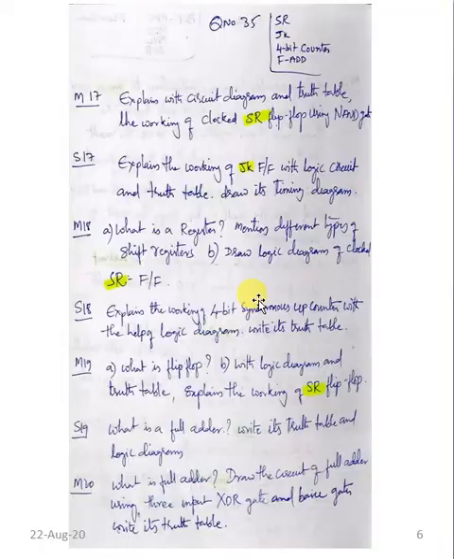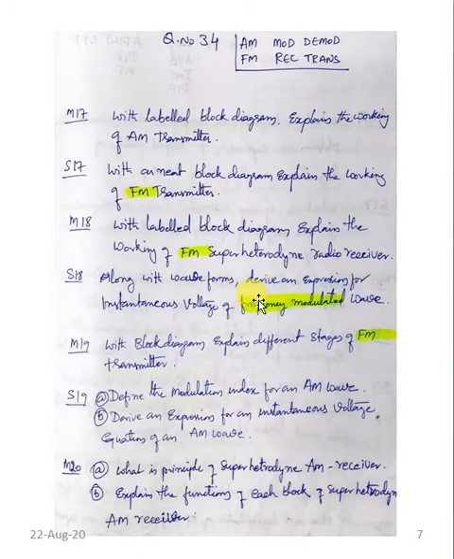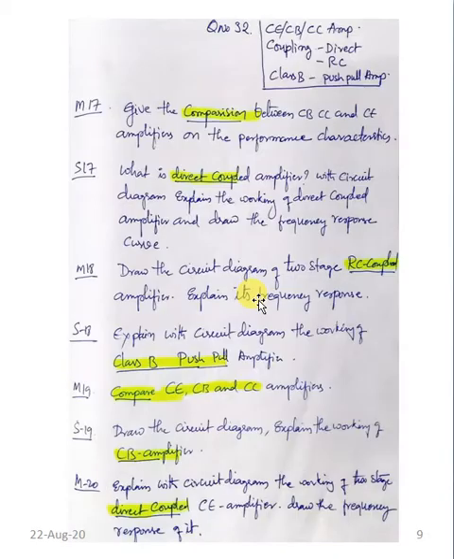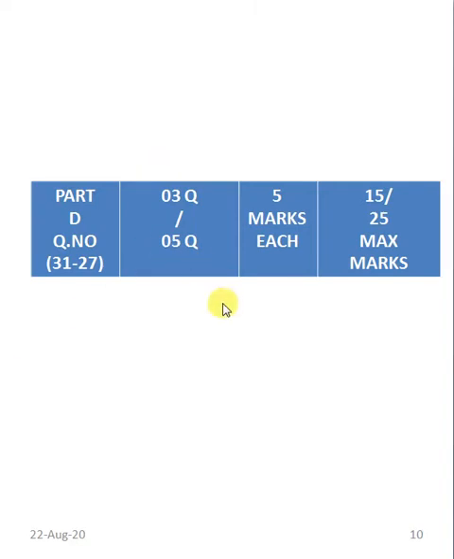And this is digital, this is modulation and demodulation, and operational amplifier and transistor. So these are the fixed questions from 32 to 37. If a student understands this, and tries what I have written here, he can get good marks. The next part is part D, from question number 31 to question number 27. Three questions out of 5 questions you need to answer. Each carries 5 marks, and the maximum marks you could obtain is 15 out of 25 marks.